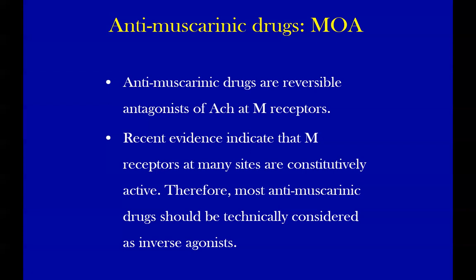Yes. Physiological antagonism is a separate thing. We discussed this in our first lecture. Antagonism can be of various types: pharmacological antagonism, chemical antagonism, and physiological antagonism. Pharmacological means there is a competition at the same receptor.